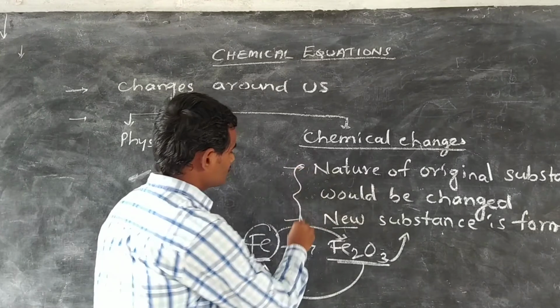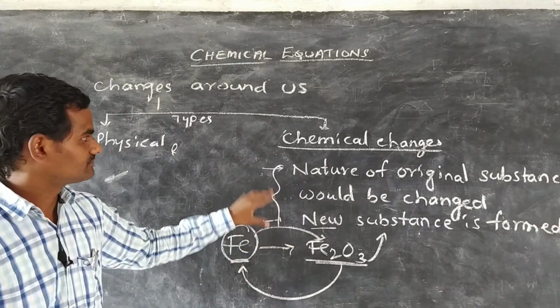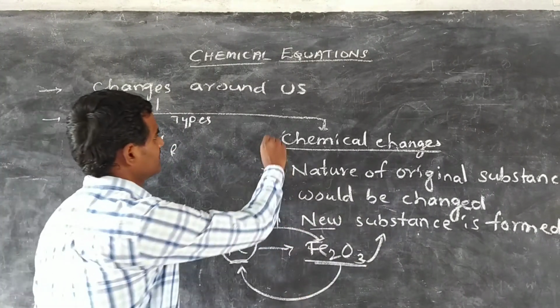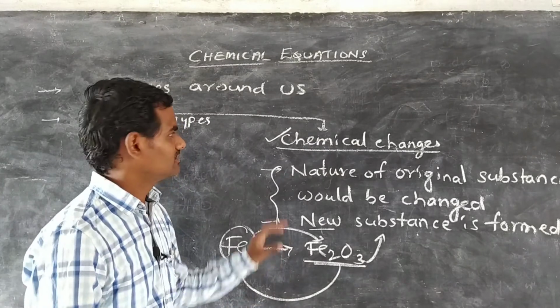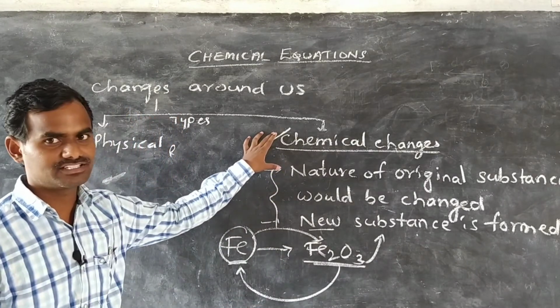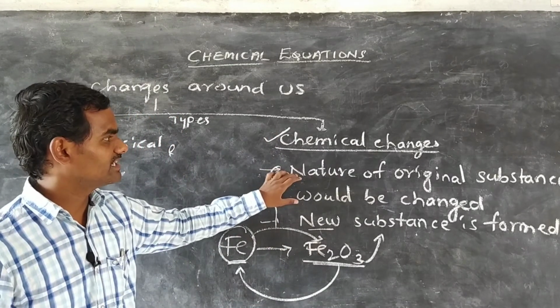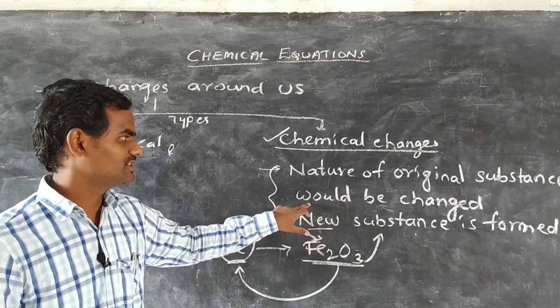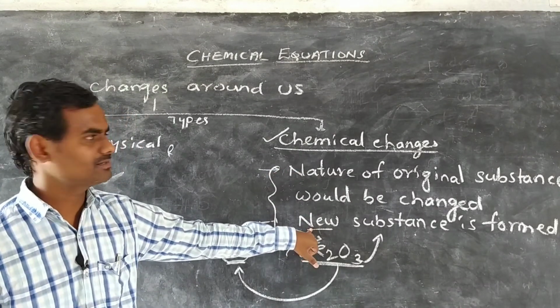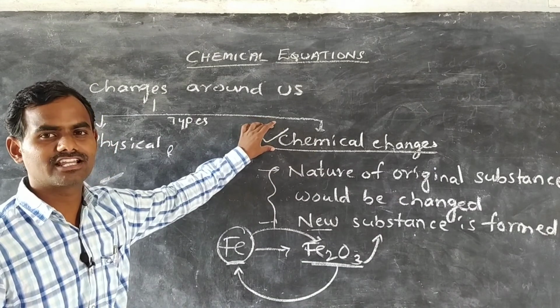So if these two changes are observed in any change, that change is called a chemical change. So the definition of chemical change, we can say, is that if the nature of the original substance is changed and a new substance is formed, then we can say that the change is a chemical change.